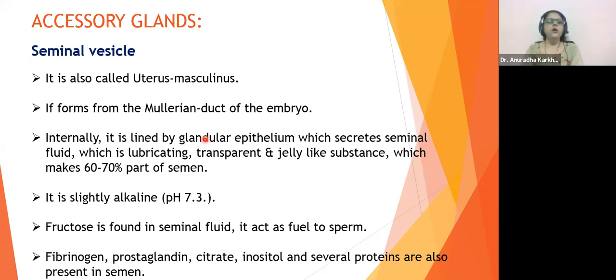We move ahead with the new content of today's lecture, that is accessory glands. Before I go to accessory glands, anyone having any difficulty with the content that we have already done? किसी को कोई डाउट है, किसी को कोई डिफिकल्टी है? Anyone who has got any difficulty? Can I move ahead? Krishna, you know what the answer is, beta. Huh?